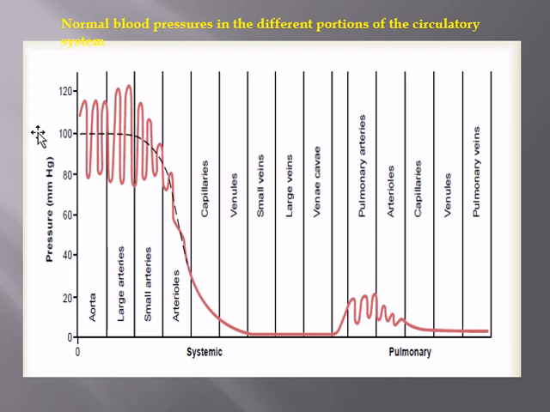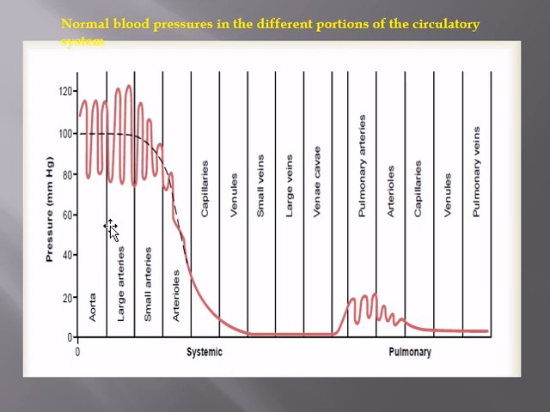So as far as the different pressures are concerned, you can see that these pressures vary from one part to another. In the arterial circulation, you can recall from the cardiac cycle that starting from the aorta, the pressure undulates, changing between 120 and 80 millimeters of mercury. The maximum pressure in the aorta is 120. The minimum pressure in the aorta in a normal person is 80. This is the systolic blood pressure, and this is known as the diastolic blood pressure.